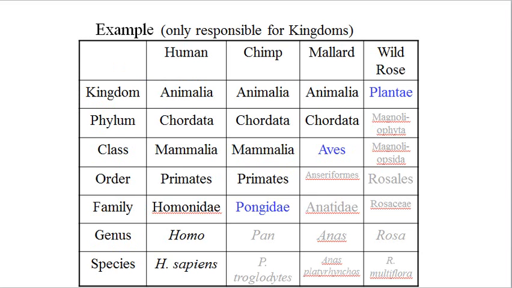With this table, I hope to illustrate more about the hierarchy of taxonomic groups. I've included 4 species: humans, chimpanzees, mallards, and also wild roses. The more categories 2 organisms share in common, the more closely related they are. Of these 4, humans and chimpanzees are the most closely related. They share all of these categories in common. Which are the least similar of the 4? Also, I want you to notice that once 2 taxa diverge, all the categories below must also be different.